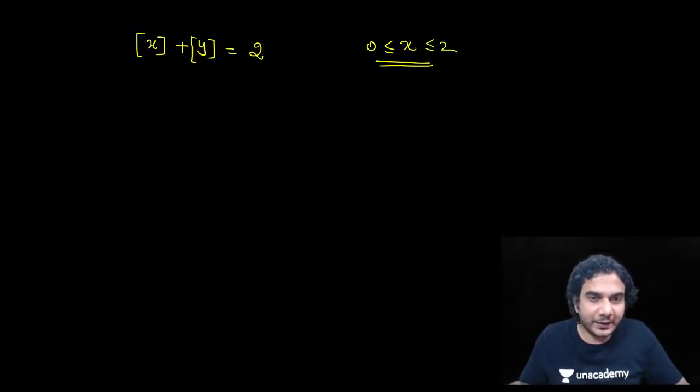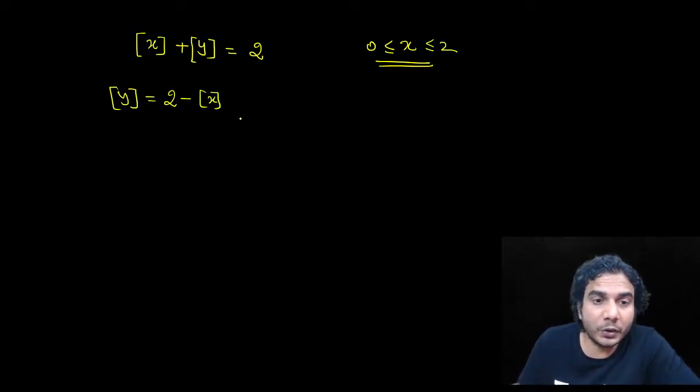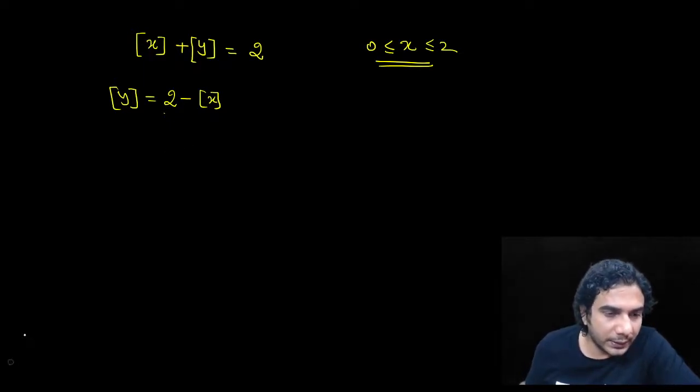Alright, so let me begin then. We'll plot this greatest integer of y. Now we have put greatest integer on x and y both. I'll write this equation like this: greatest integer of y is equal to 2 minus greatest integer of x. Now let's take x from 0 to 1. This right hand side is always an integer, left hand side is also an integer, so there's no problem at all. So first break this into intervals.